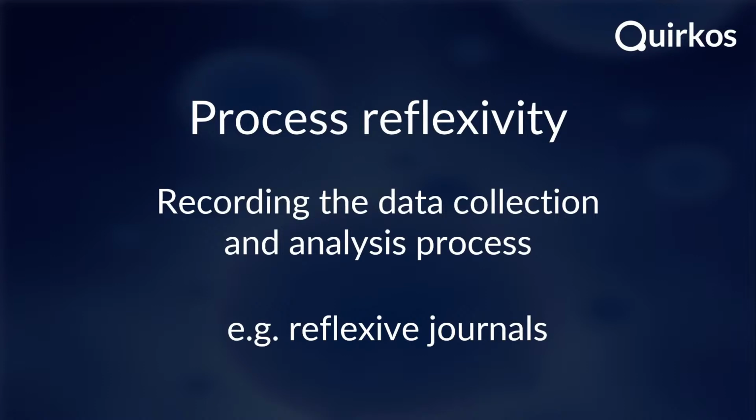Reflexive journals are basically a research diary that we keep during the research project, and we use to not only call to account any decisions we make or problems that we have, so that later when we're writing up we can go back and decide, well, why did I decide to use that method, or why did I interview that particular person, but also to talk about our own reflexivity during the process.